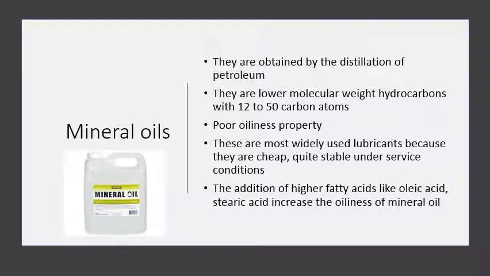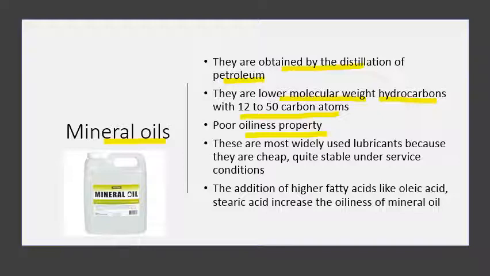The next category in the liquid lubricants is mineral oils. Mineral oils are obtained by the distillation of petroleum. Chemically, they are lower molecular weight hydrocarbons having a 12 to 50 carbon atom chain. They have very poor oiliness property, whereas the vegetable and animal oils have very good oiliness.